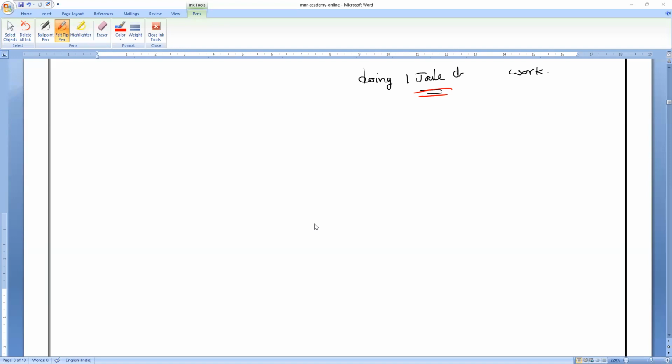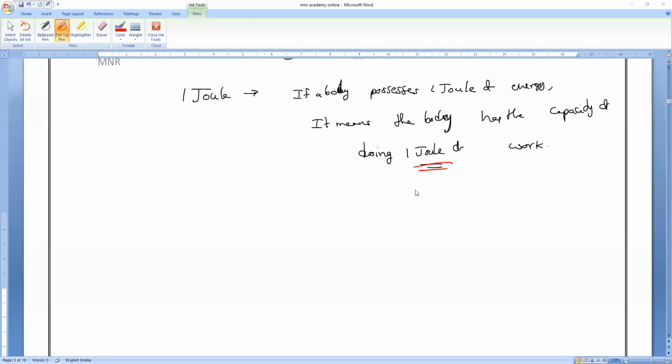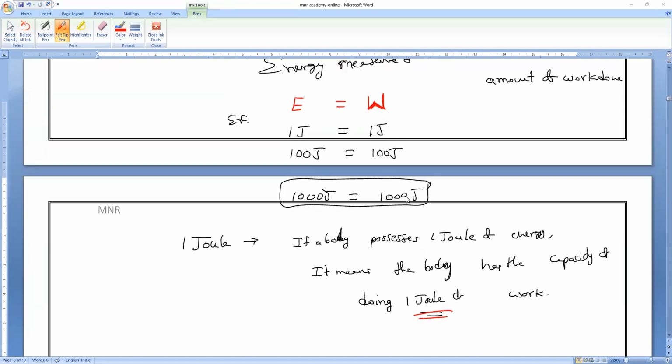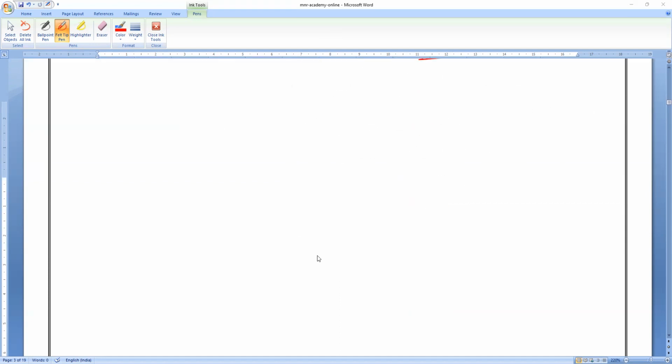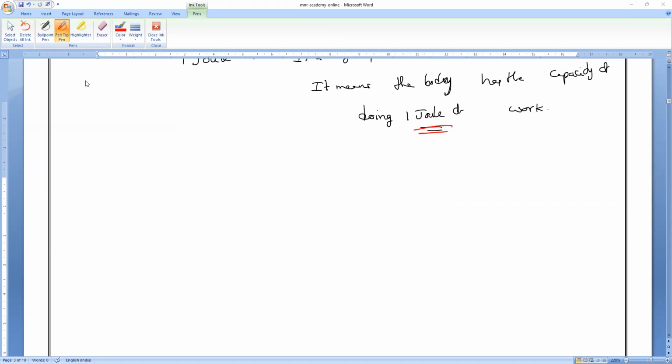So I can say the amount of energy possessed by the body is equal to the amount of work done by the body. Now you have a variety of energies, but that does not matter for us, so we are not going to study that. We are going to study only kinetic energy, and we are going to discuss one very important activity in today's class. So directly I'm going to the concept, called kinetic energy.